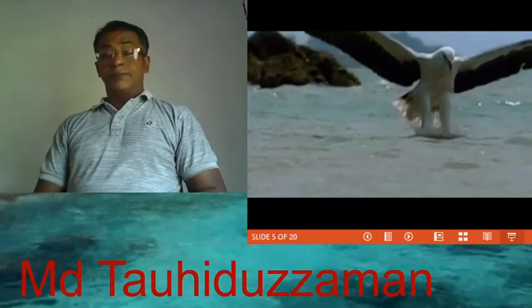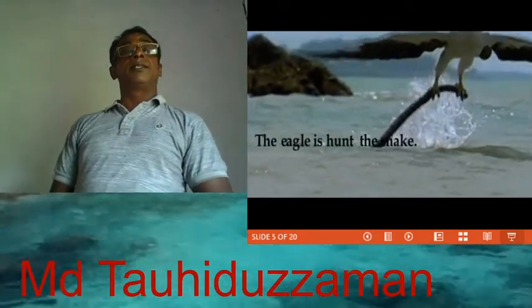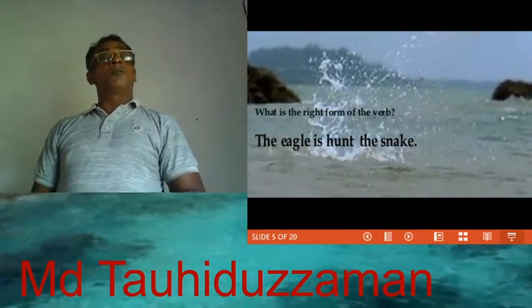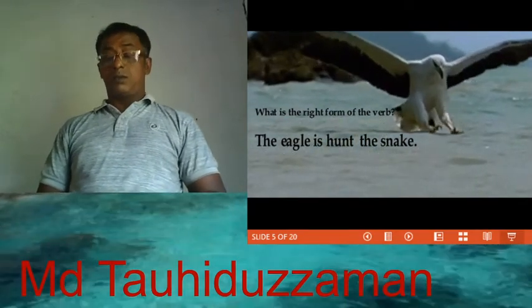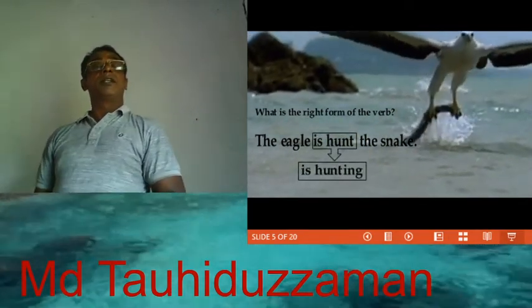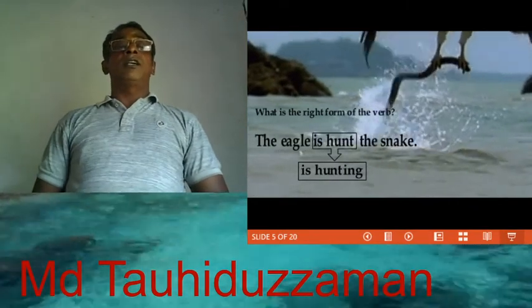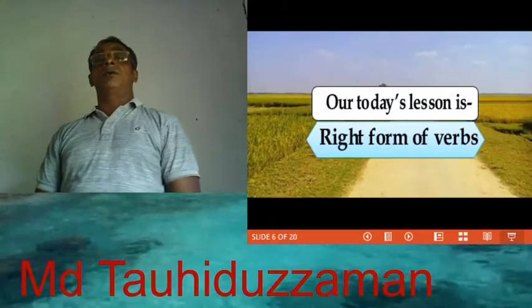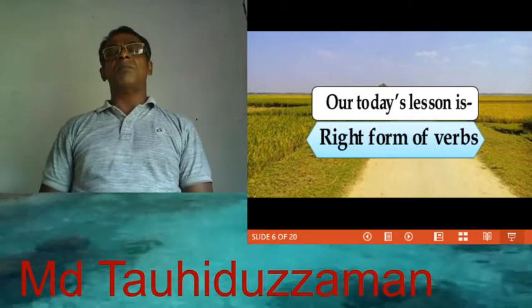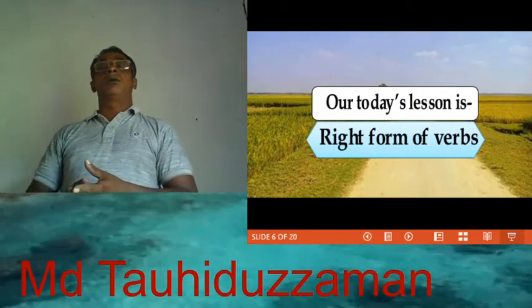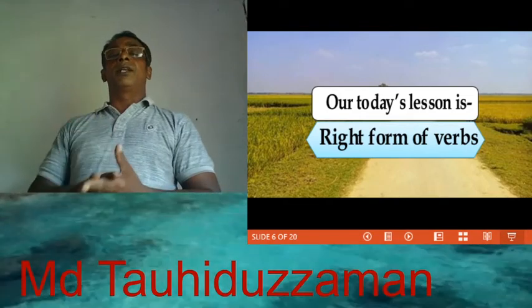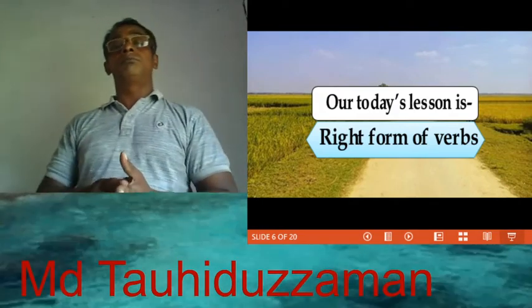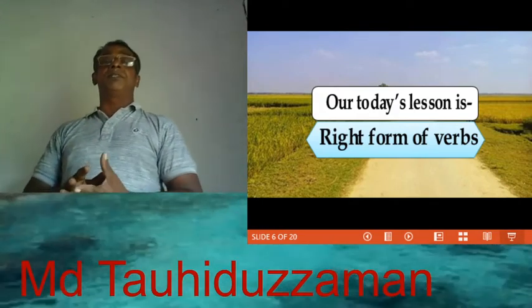See another picture. The eagle is hunt the snake. What is the right form of verb? Is hunting. The eagle is hunting the snake. Here the right form of verb is hunting. So our today's lesson is right form of verbs. Dear students, it is not only important for class 7 but also class 6, 8, 9, 10, 11, 12. After all, everyone will be benefited by this class.